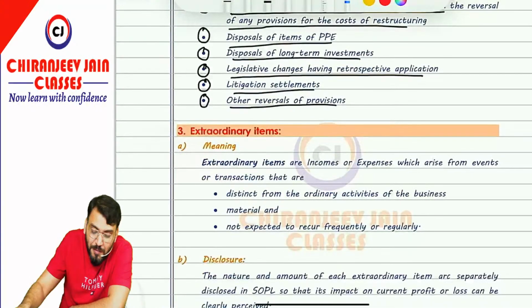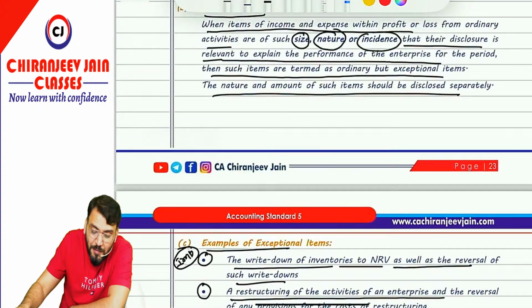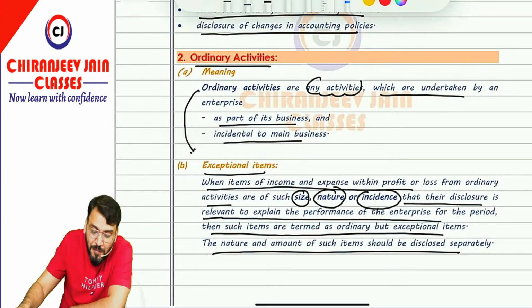Chalega. Now let us come to extraordinary items. What do you mean by extraordinary? The extraordinary items are those income and expense which arise that are distinct from ordinary activities of business. Means that are not ordinary activities, means that are not a part of business, that are not incidental to business. Correct? And that are material, of course there should be materiality, and that are not expected to recur frequently or on a regular basis. Means they are not expected to occur on a frequent basis or regular basis. Correct? Correct. So one clarification I am giving, that an ordinary item can be recurring, can be non-recurring.